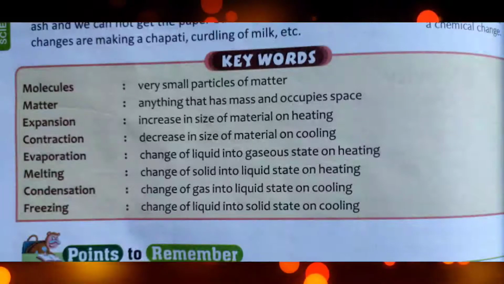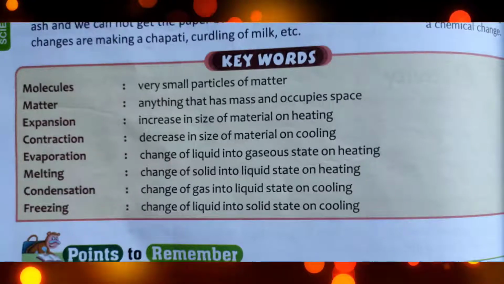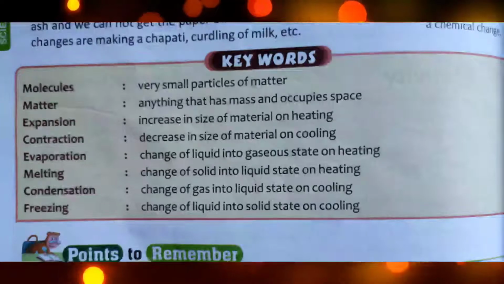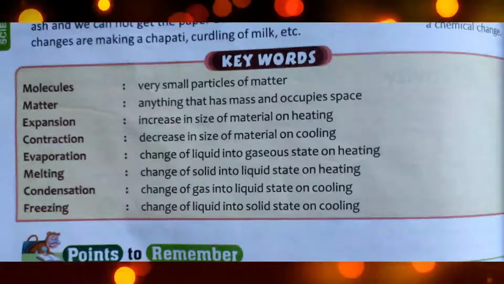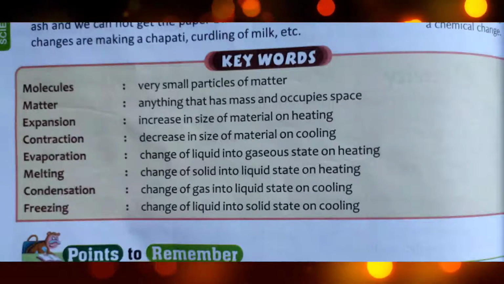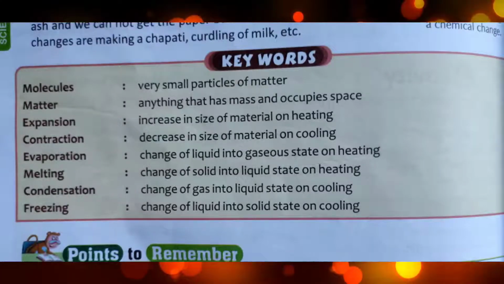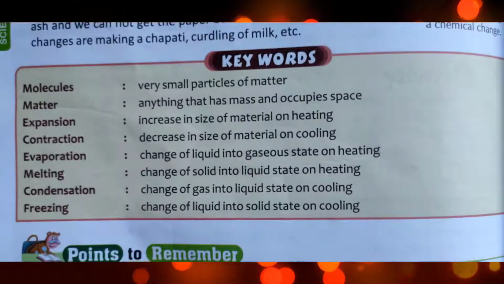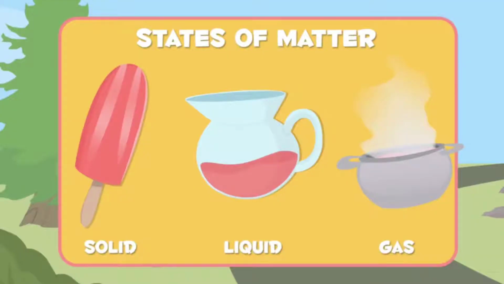Evaporation: change of liquid into gaseous state on heating. Melting: change of solid into liquid state on heating. Condensation: change of gas into liquid state on cooling. Freezing: change of liquid into solid state on cooling. So this is all about this chapter number 7, Solids, Liquids and Gases.